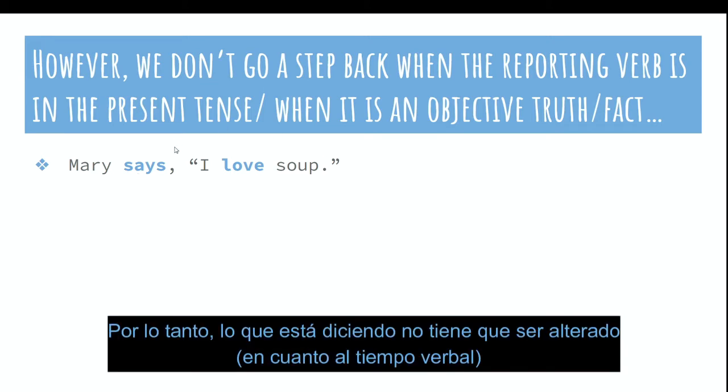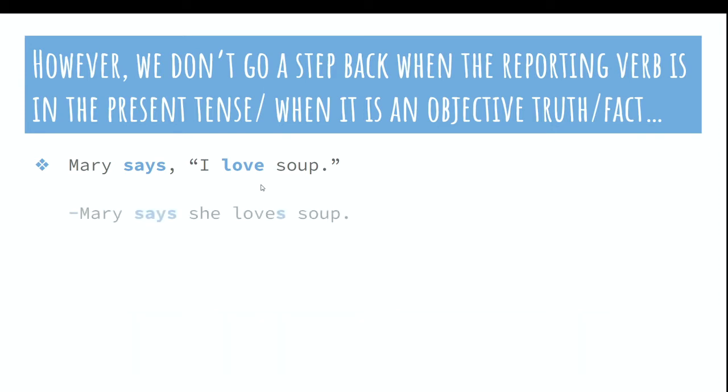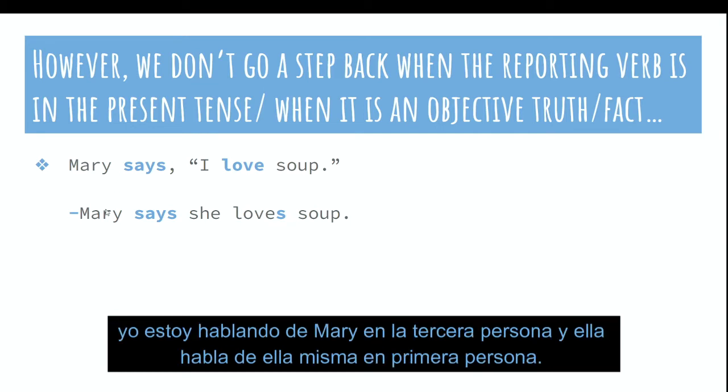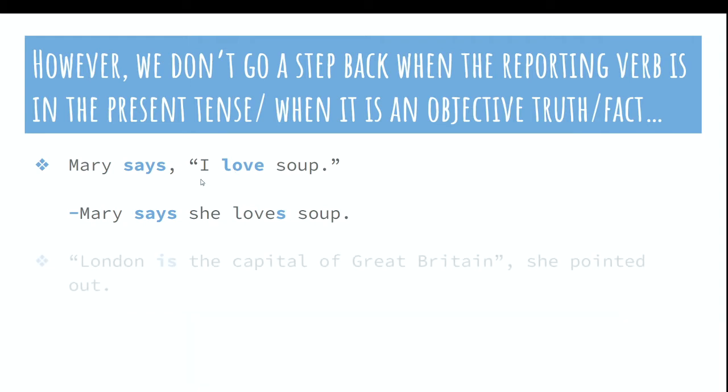Therefore, what she is saying doesn't have to be altered. It would be, Mary says that she loves soup. The tense is not altered, but of course, what she is saying should be altered because I am talking about Mary in the third person and she is talking about herself in the first person.